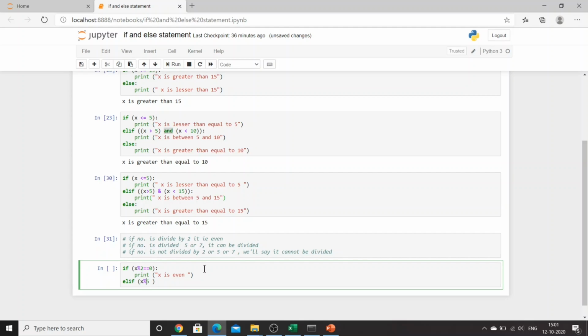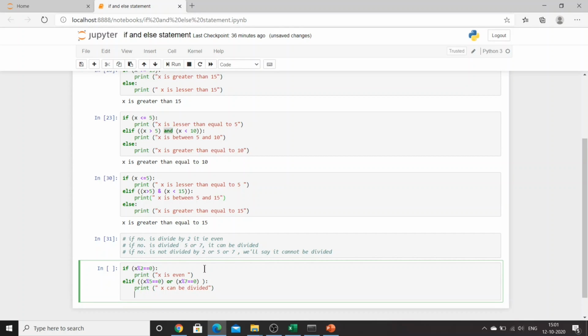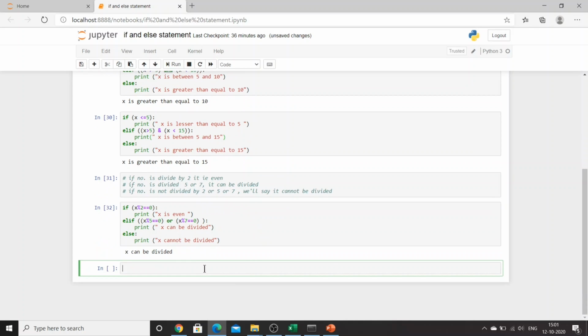in the first condition. So I'll say if x percent 5 is equal to 0, or if x percentage 7 is equal to 0, we'll say print "x can be divided", right? Else we'll say print "x cannot be divided", right? I'll provide double quotes and let's see.